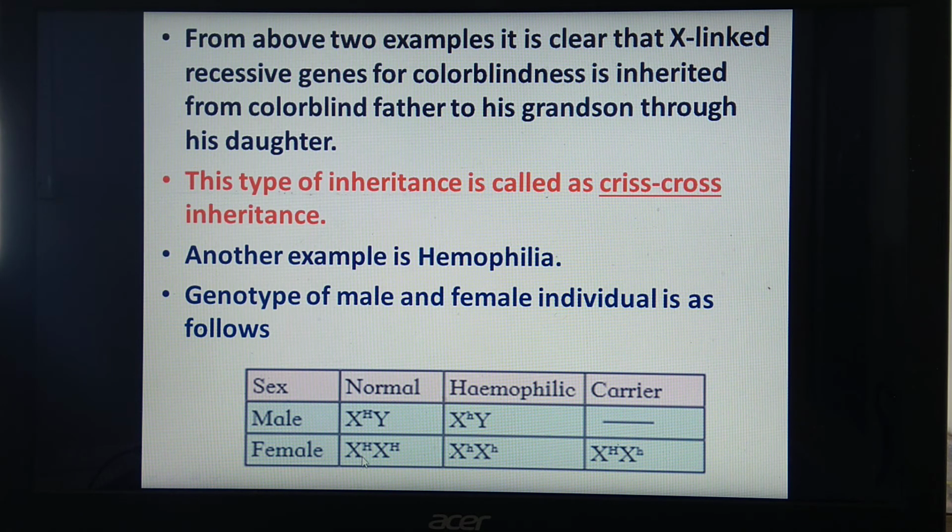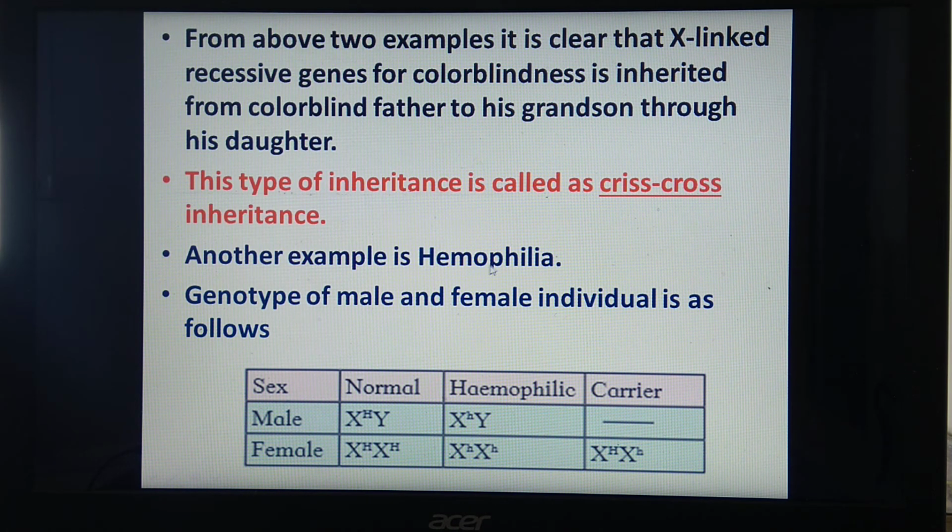Then for a normal female, X capital H X capital H, these dominant genes are not responsible for causing the disease. In the case of X small h X small h, this recessive gene in double dose is responsible for hemophilia. And in the carrier condition, one is the recessive gene h and the other is for the normal type of blood. Okay, so these are the chromosomal complements.